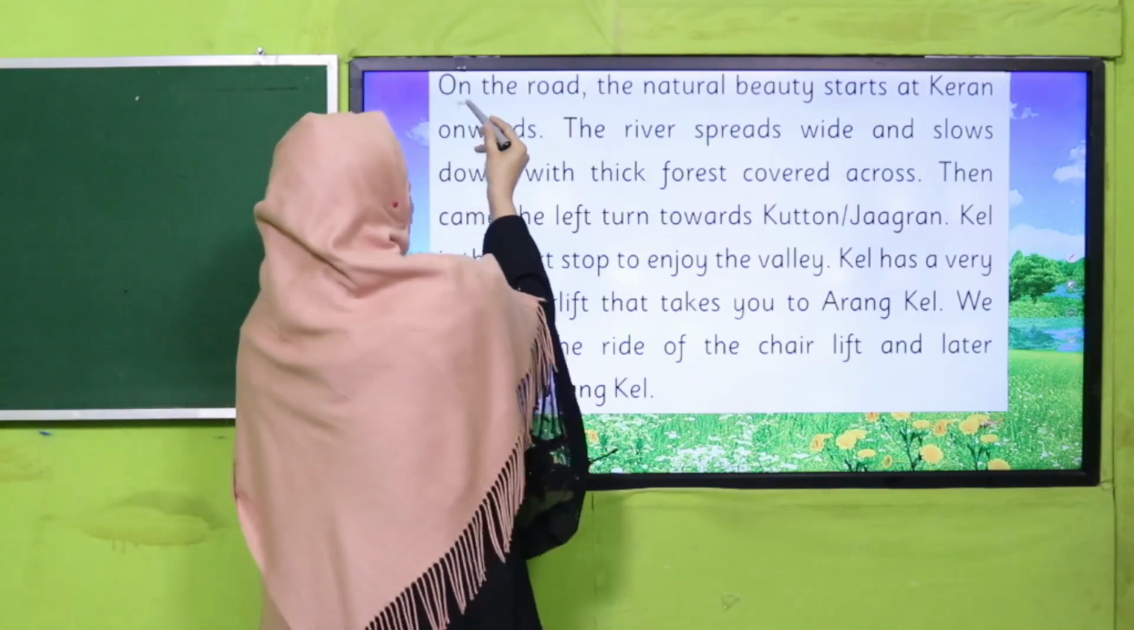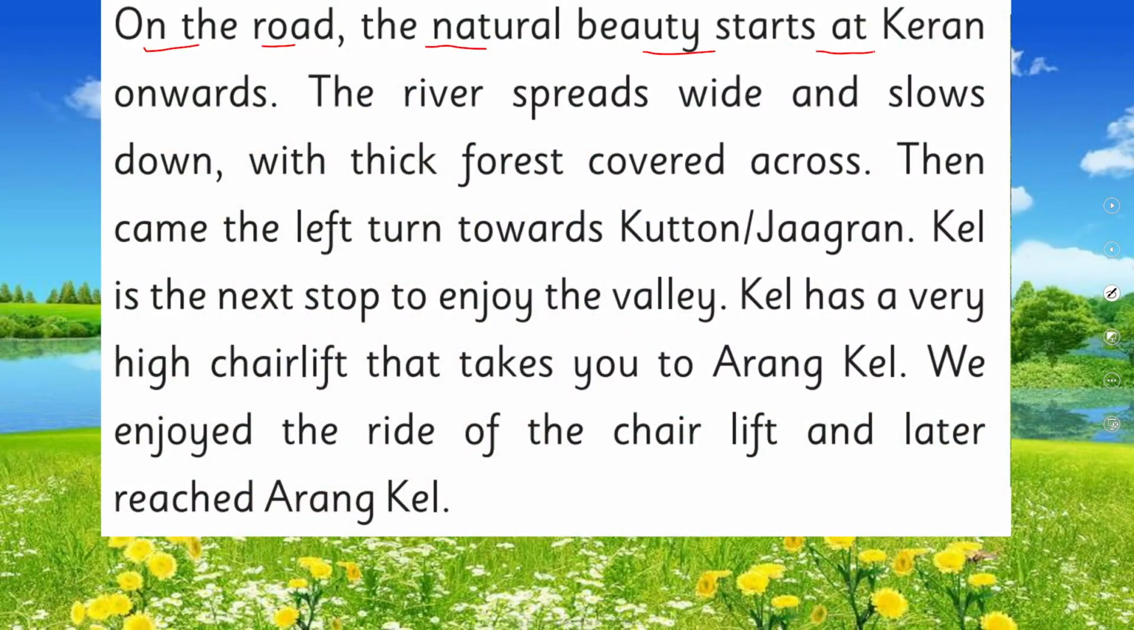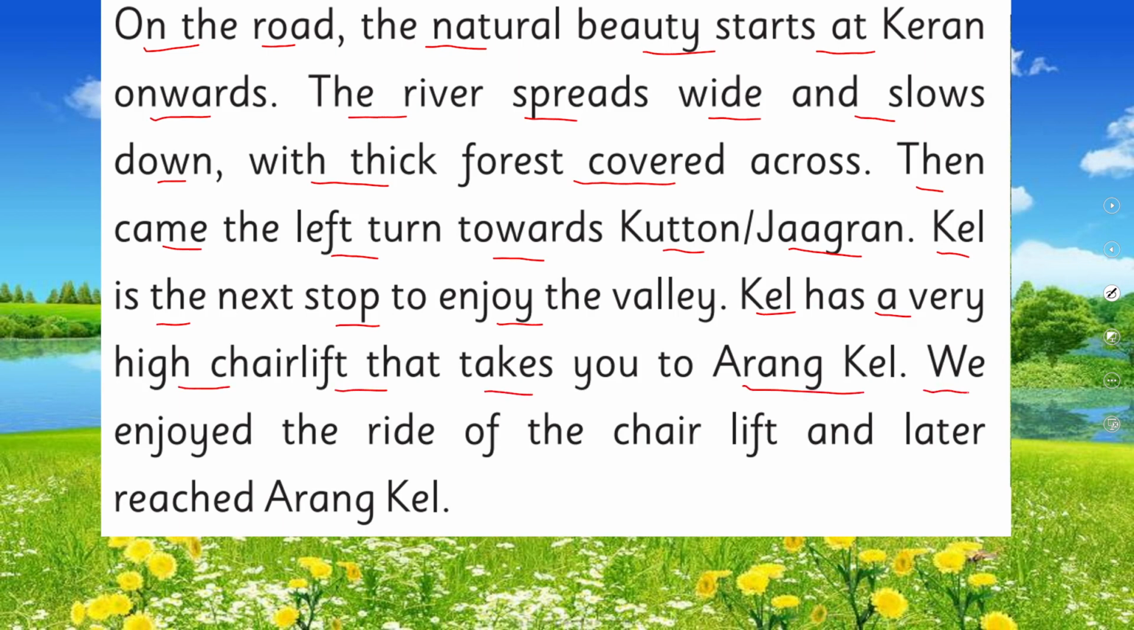Next is: on the road, the natural beauty starts at Tehran onwards. The river spreads wide and slows down with thick forest covered across. Then came the left turn towards Kutan Jagra. Cal is the next stop to enjoy the valley. Cal has a very high chairlift that takes you to Arankale. We enjoyed the ride of the chairlift and later reached Arankale.